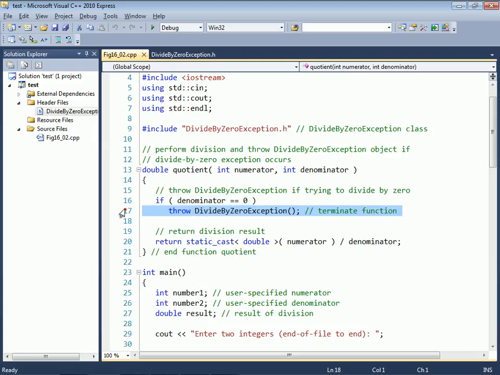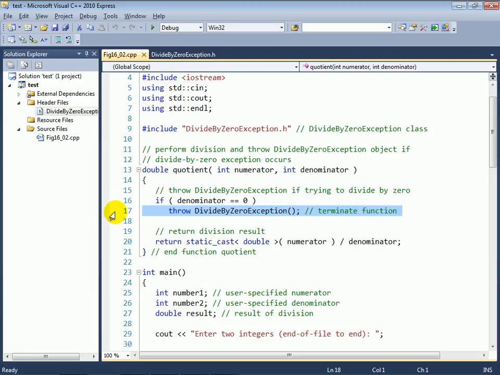So here is the syntax for throwing a divide by zero exception, or any type of exception. It's the throw keyword followed by a class name and a set of parentheses. What this is doing is an explicit call to the constructor for class DivideByZeroException, specifically the default constructor that takes no arguments. That creates a DivideByZeroException object and initializes it. Then that object is thrown into the exception handling mechanism.